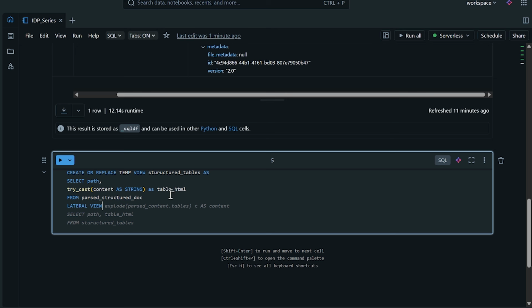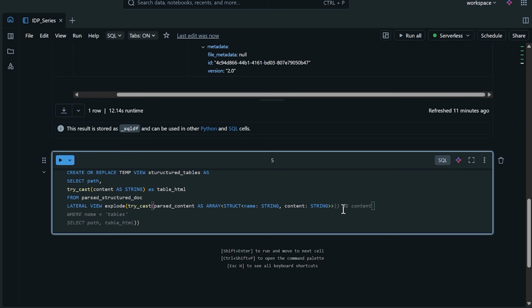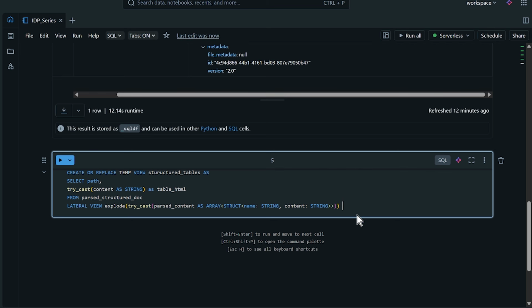We could just hit tab right here, but I'm going to write this out because I still want to use the try cast here. This is actually exactly what I want to write, but we're going to use the parsed content as an array and make sure it's sitting as a string. So let's go ahead and hit tab here, or you can write it out as well. We need to close these parentheses as it's suggesting. Then we'll just give it an alias here.